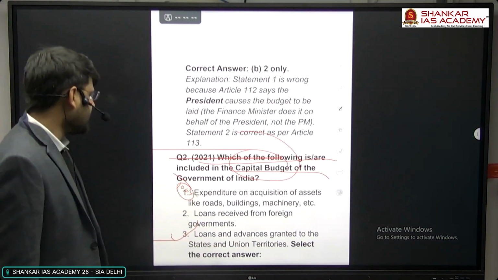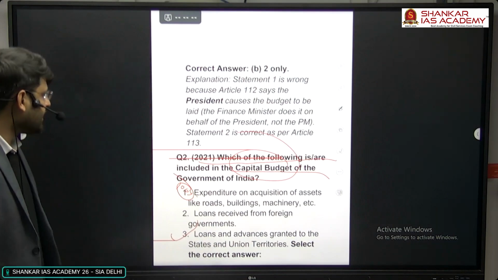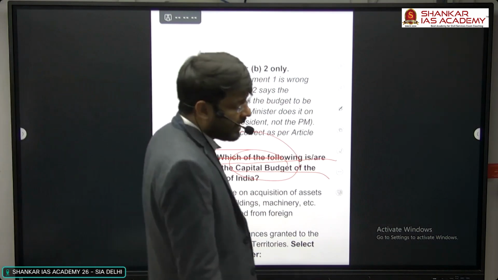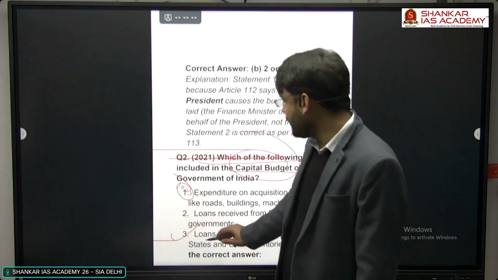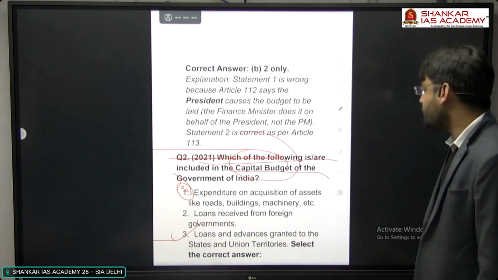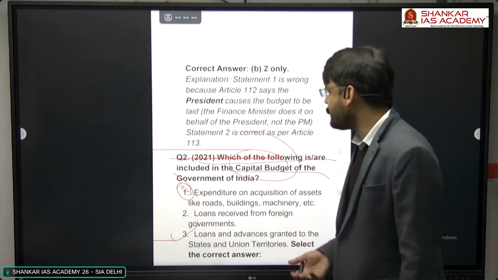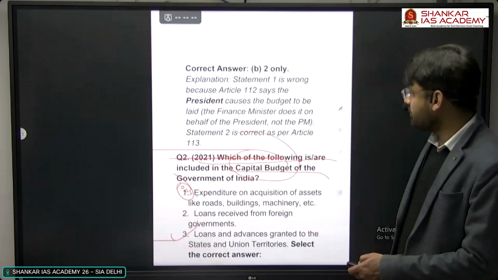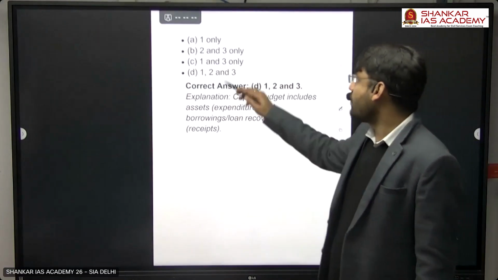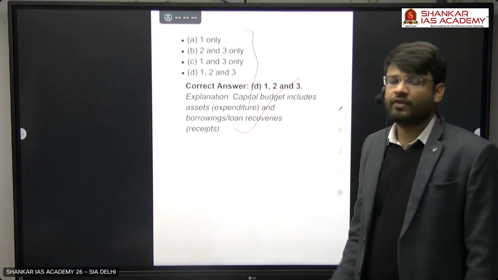Now, loans and advances granted to the states and union territories can be created for capital also, so we can count this third one as well. And loans received from foreign governments, that loan you can invest anywhere, right? So the correct answer would be 1, 2, 3. All of the answers are correct.